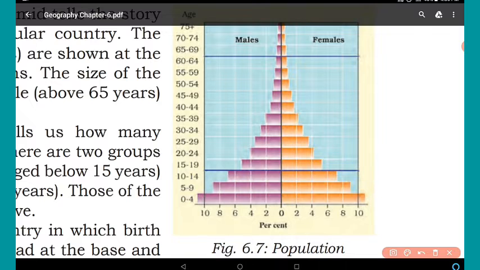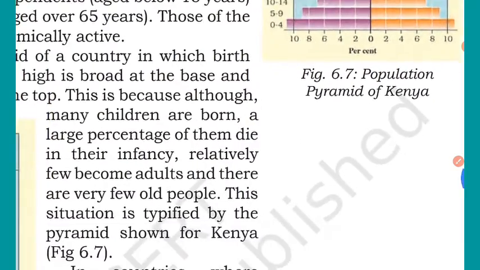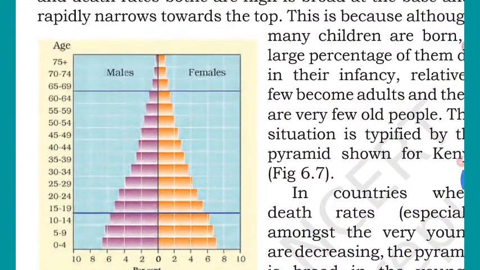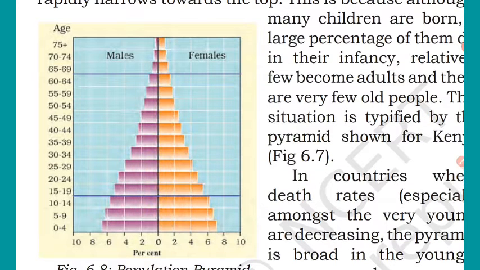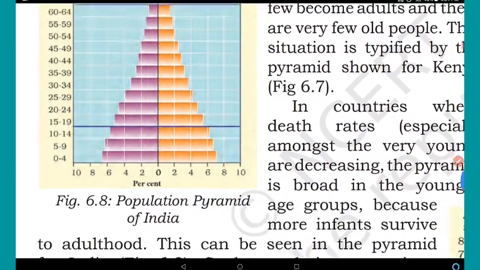Population pyramid of Kenya, 0 to 4 age group, approximately 11%, and in the same way, female also. 5 to 9, here you can see the proportion of male and female. So here we can find the population pyramid of Kenya. Here this is the population pyramid of India, as we have discussed earlier. Age group and years, and these are the percentage of the people found in the country.